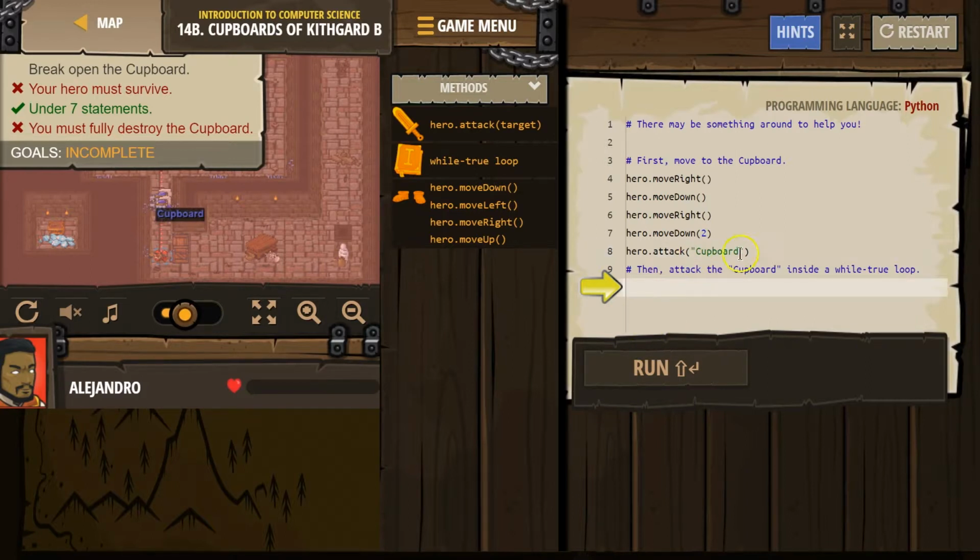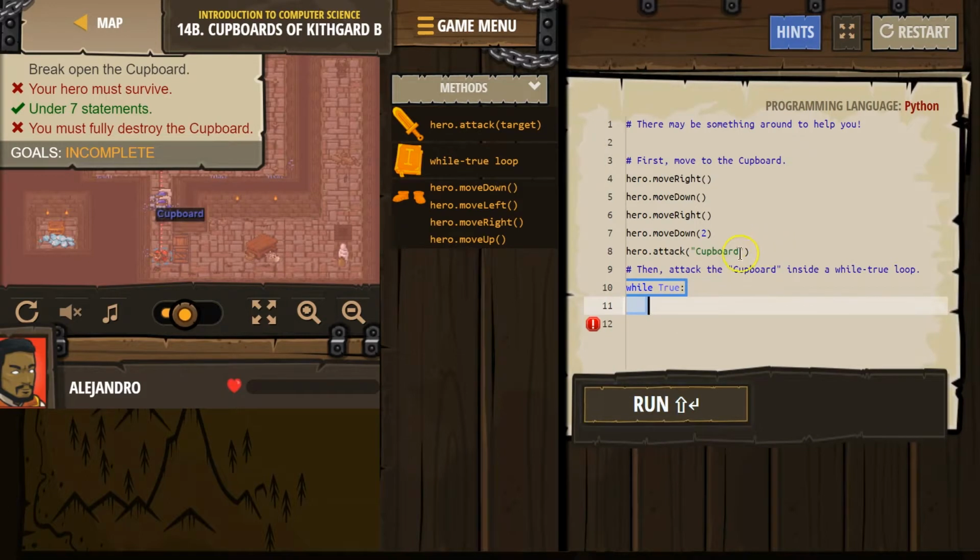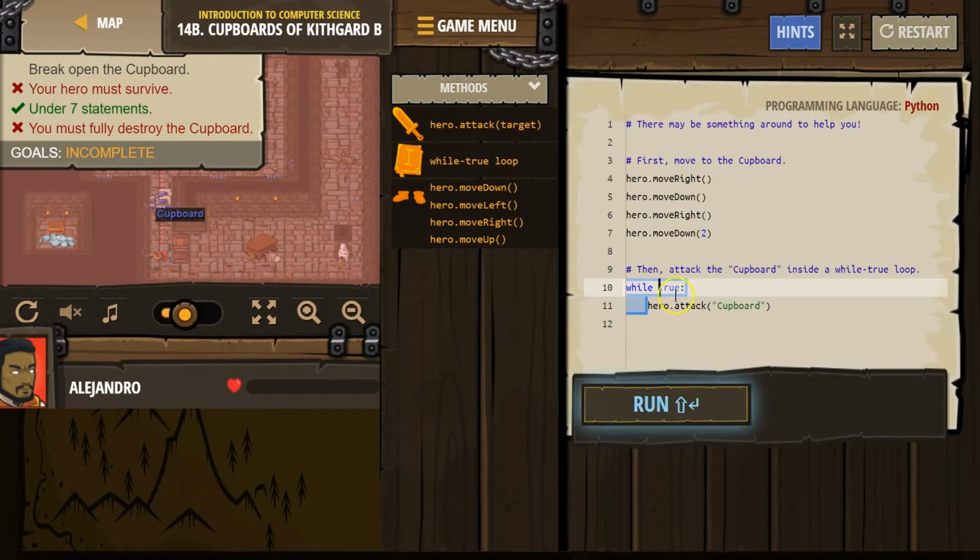Oh, then use a while true. Okay, while... So, we're going to move the attack, then attack the cupboard inside this loop. And what this will do, we're not just going to hit it once now, because it's a loop. If I write hero say hi and hero say bye, that will happen forever, as long as it's indented. Our hero would say hello, our hero would say goodbye, it goes back around, hello, goodbye, forever. So this is a while true loop.